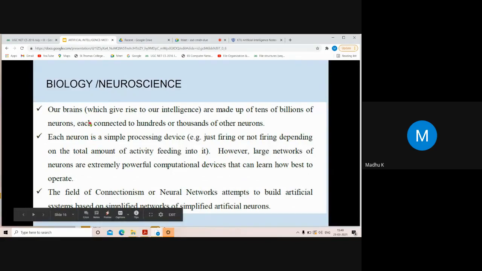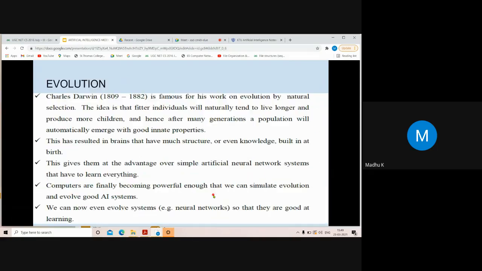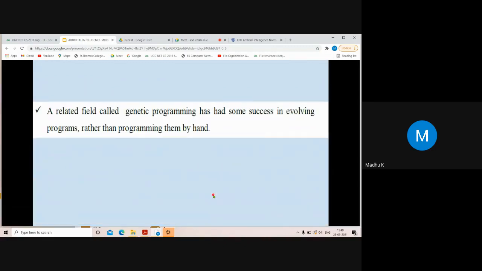A lot of important scientific experiments were performed in biology and neuroscience, which are used now, for example, connectionism and artificial neural networks. Then lastly, evolution: based on Charles Darwin's evolution, the genetic algorithm concept was introduced. For example, a related field called genetic programming has had some success in developing programs rather than programming them. So this is the history of AI.